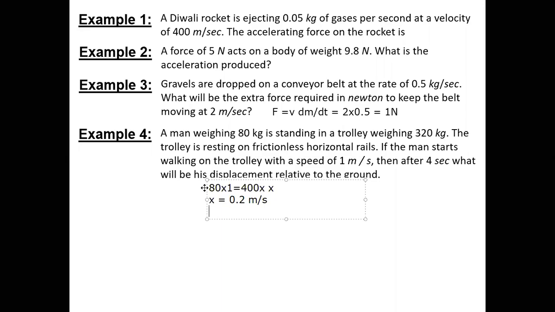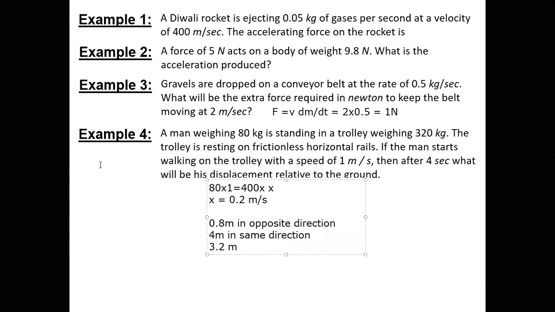In 4 seconds it will move 0.8 meters. The man moves 4 meter in the forward direction, so his displacement will be 4 minus 0.8. The man is moving 4 meter in the same direction and the trolley is moving 0.8 meter in the backward direction. So the answer will be 3.2 meter. Correct? Yes. Chalo, correct.